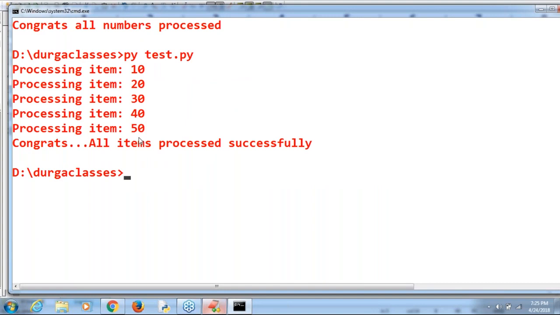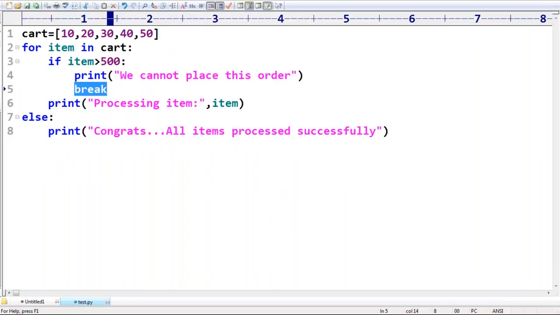Observe that. Processing item 10, 20, 30, 40, 50. Congrats, all items are processed successfully. Remember that, okay? So if there is no break, then only the else part will be executed. Remember. Suppose somewhere I'm taking 600.